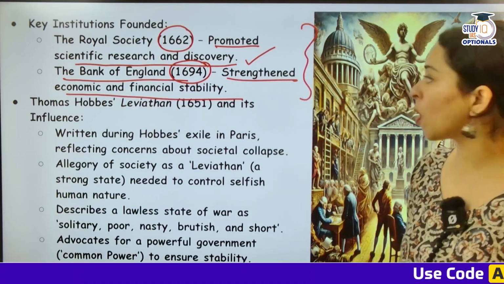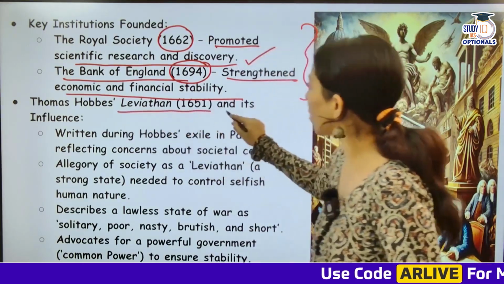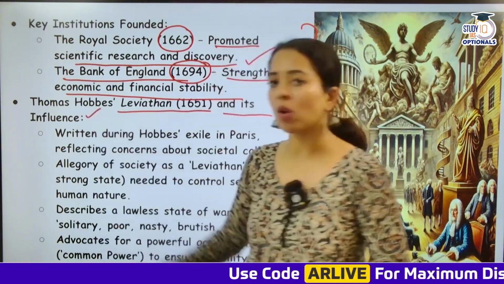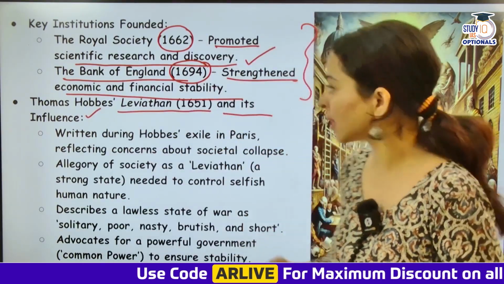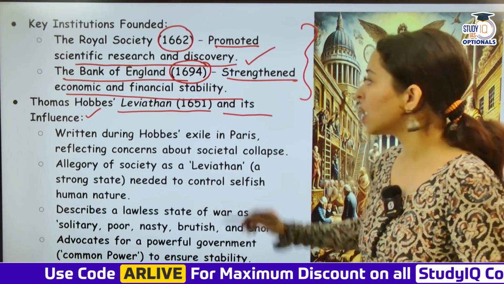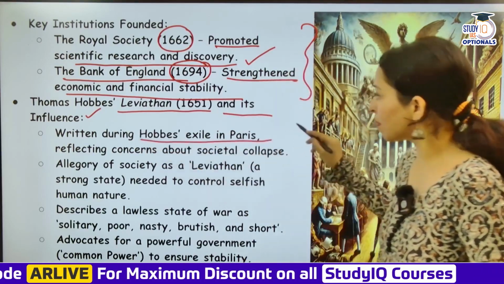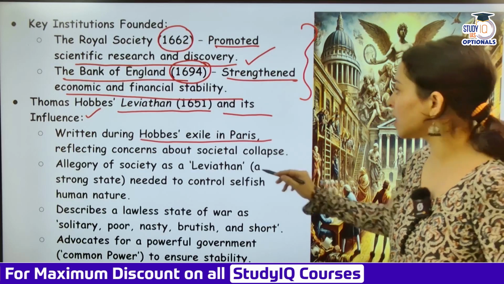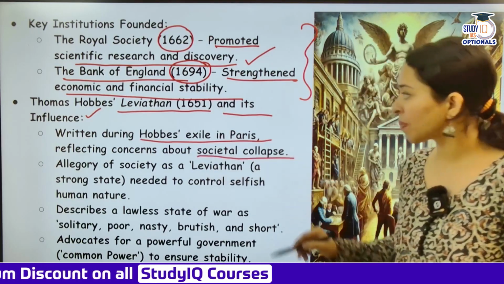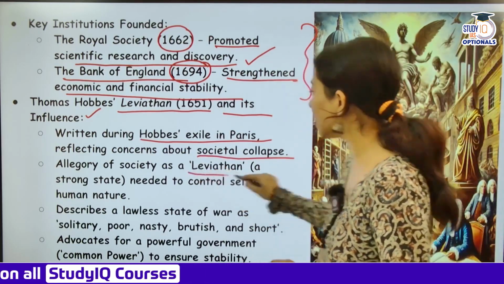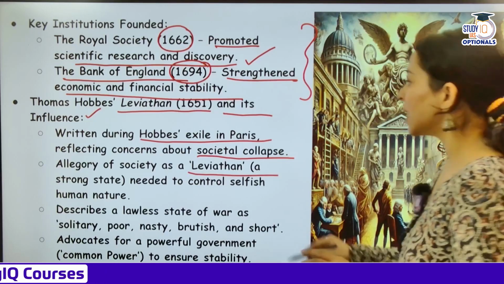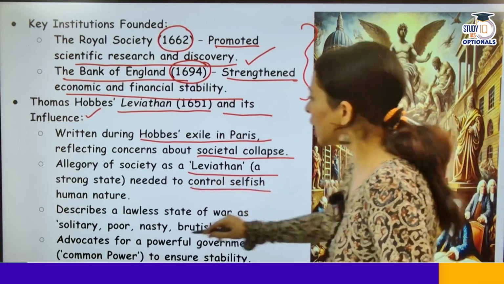Then you have Thomas Hobbes' Leviathan, 1651, and its influence. So which work of Thomas Hobbes had come? Leviathan was a work that came. What was Leviathan about? Written during Hobbes' exile in Paris, it reflected concerns about societal collapse, allegory of society as a Leviathan, a strong state needed to control selfish human nature.